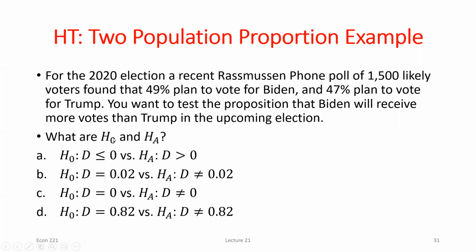So what are the null and alternative hypotheses? Well, if I want to test whether Biden will receive more votes than Trump, what I'm thinking about is the difference in those proportions, Biden minus Trump. Is that difference greater than 0? Same sort of idea, we'll still have this right-tailed test. We'll assume the opposite is true, which is that the difference is less than or equal to 0. And from there, it's exactly what we were doing before, just with a slightly more complicated test statistic equation. So it's very much like what we did in Excel earlier.